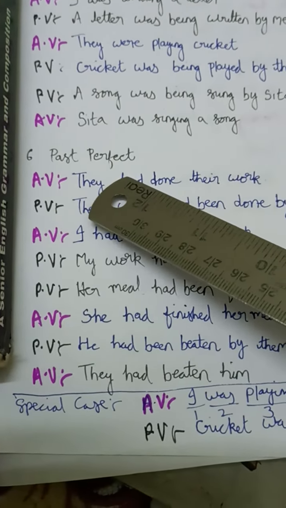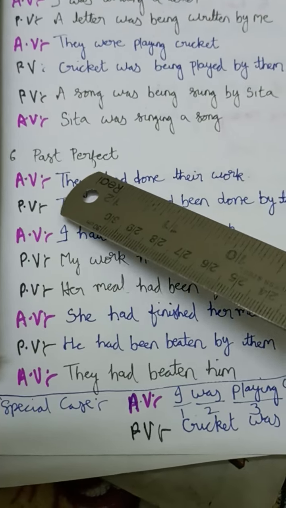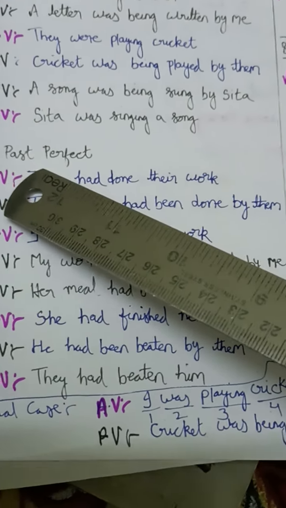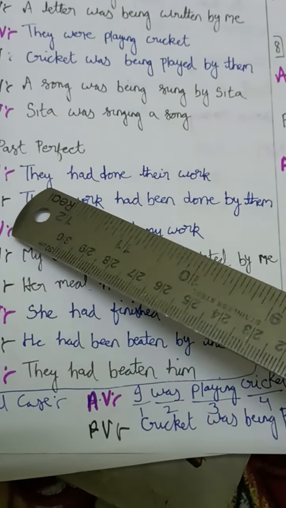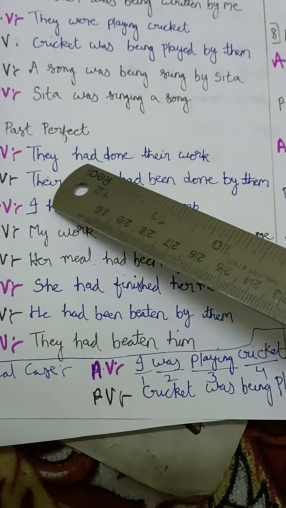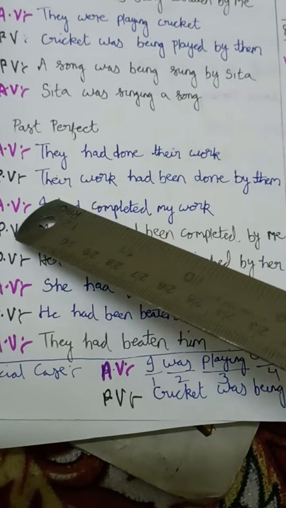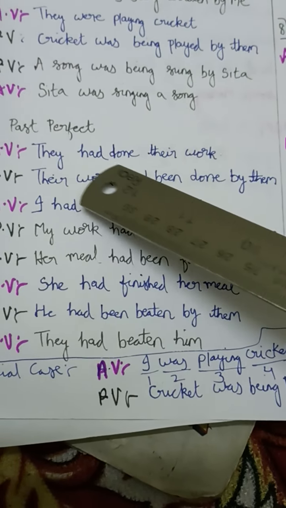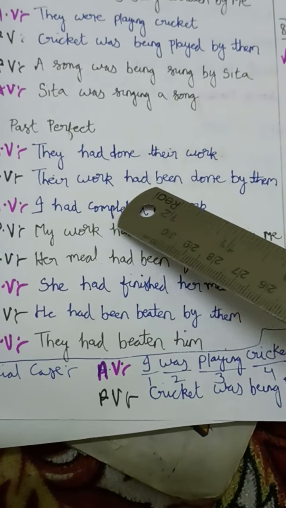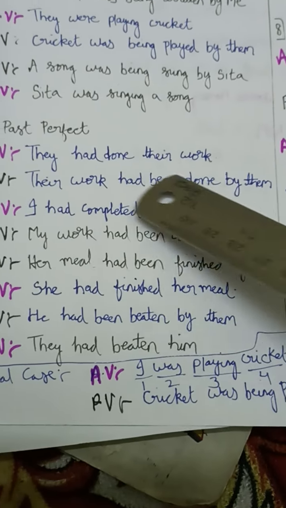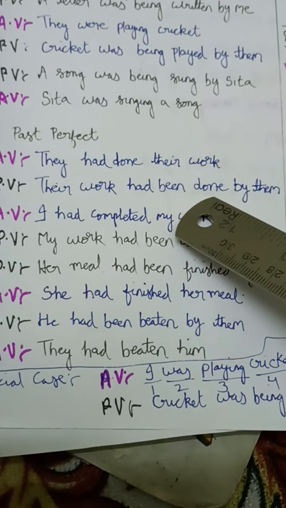Next, past perfect tense. Perfect means over, and past, in the past that activity has been done. So if you see this sentence, they had done their work. They had done their work means we should start with "their work". "Had" is given, so "been" should be added. Their work had been done by them. No need to change here. Why? Because already it will be in the V3 form.